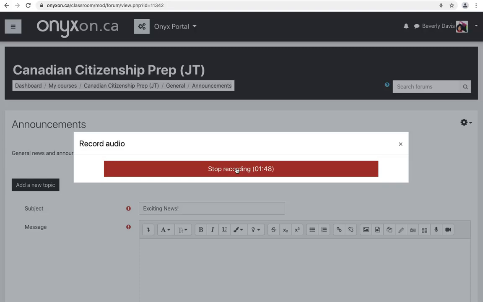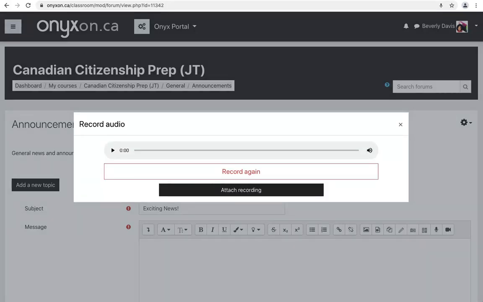When I'm finished recording my message, I'll click on the Stop Recording button. To listen to your recording, click on the Play button. If the recording is satisfactory, click on the Attach Recording button. If not, you can click on the Record Again button. I'll click on Attach Recording.